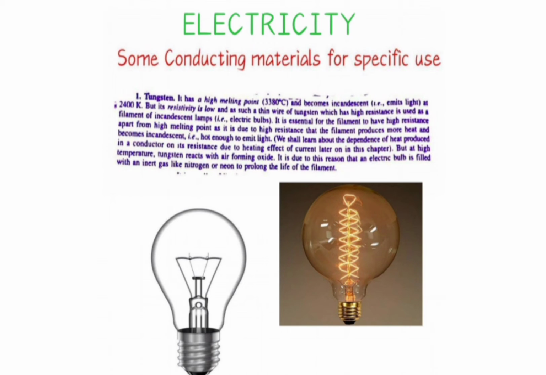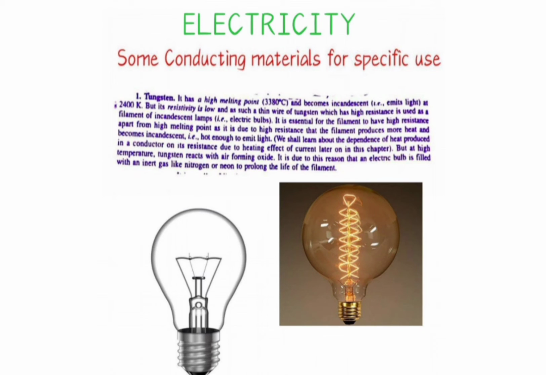By that we mean that tungsten melts at a very high temperature, and the melting point of tungsten is 3380 degrees Celsius. Now you can imagine how high a temperature it needs to melt.